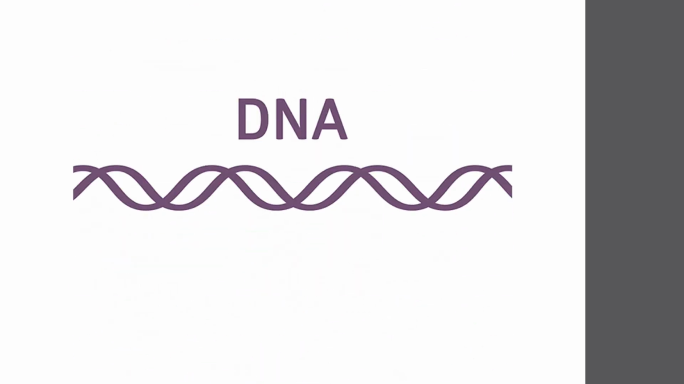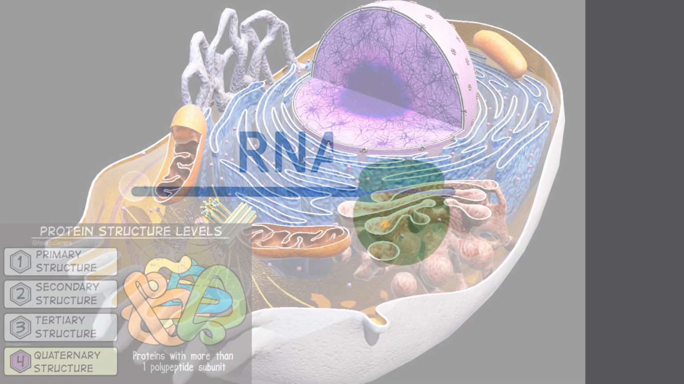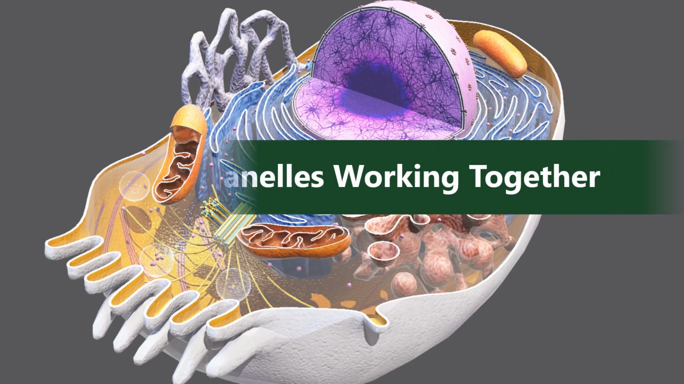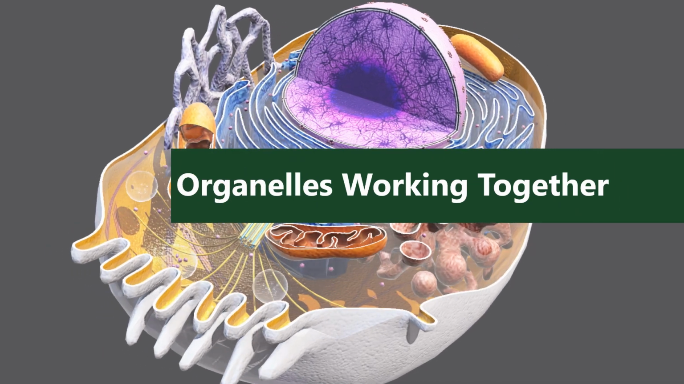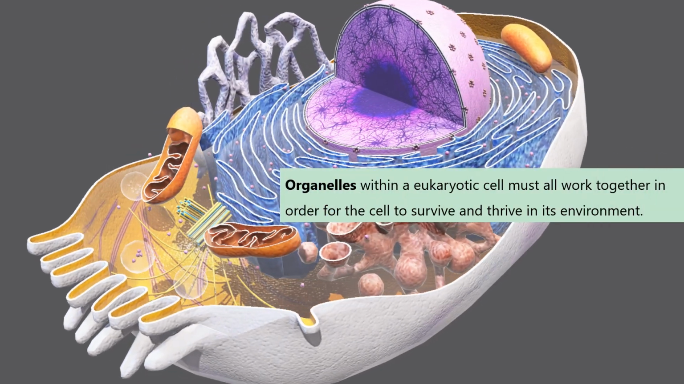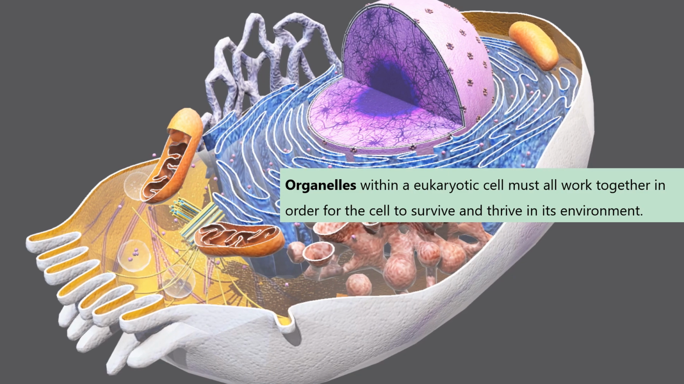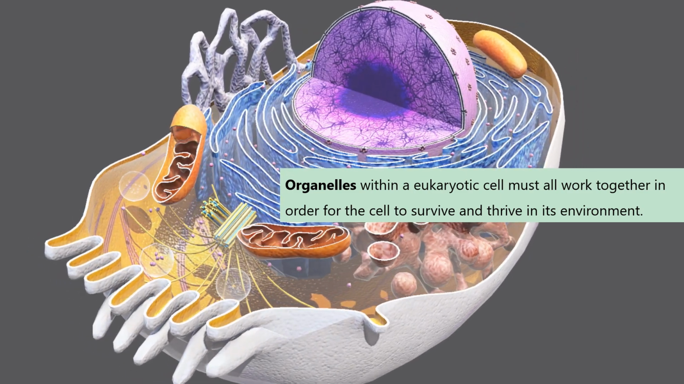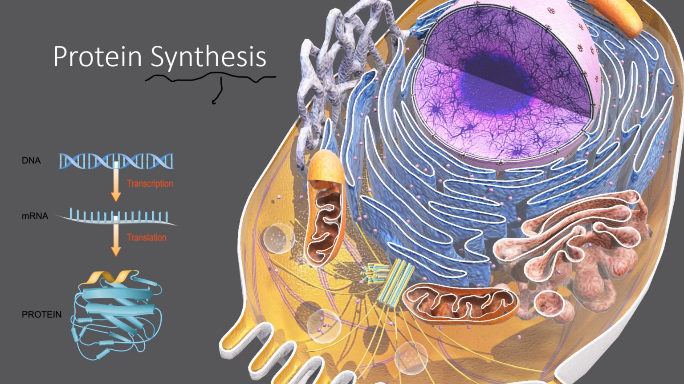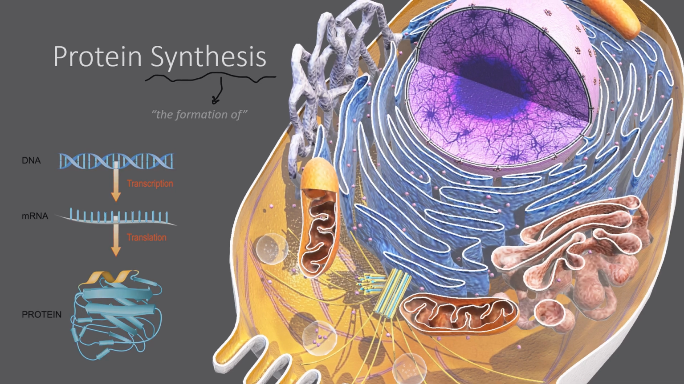So thank you, cells! So let's start by honing in on just a brief example overview of organelles working together. Organelles within a eukaryotic cell must all work together in order for a cell to survive and thrive in their environment. A really good example that displays organelle cooperation is the process of protein synthesis. Remember that synthesis just means the formation of something. So protein synthesis, the formation of proteins.